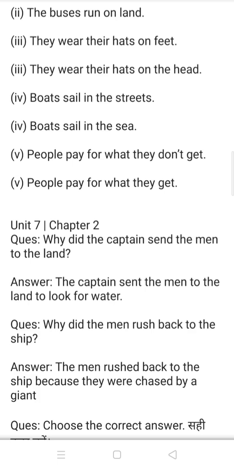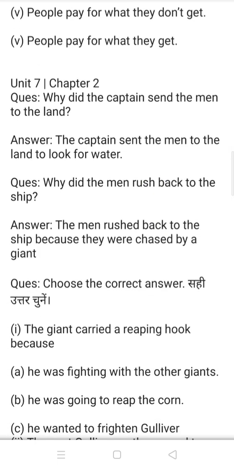Now, Unit 7, Chapter 2. Why did the captain send the men to the land? These questions are from the chapter Gulliver's Travels, and these questions will help you in the examinations. Why did the captain send the men to the land? The captain sent the men to the land to look for water.